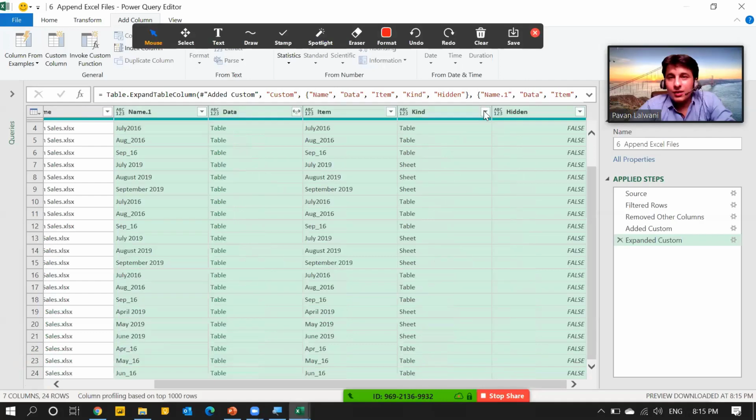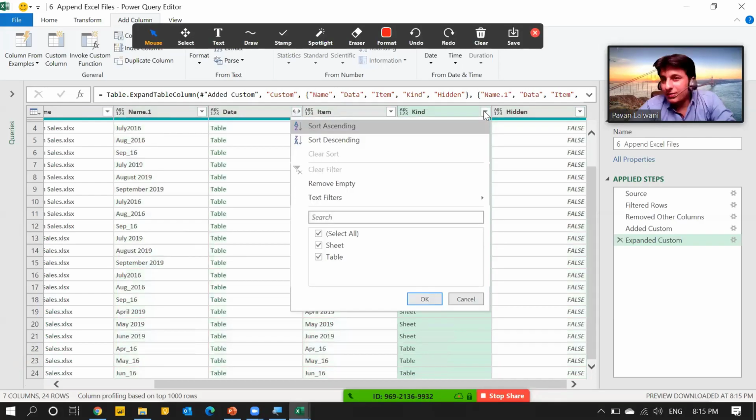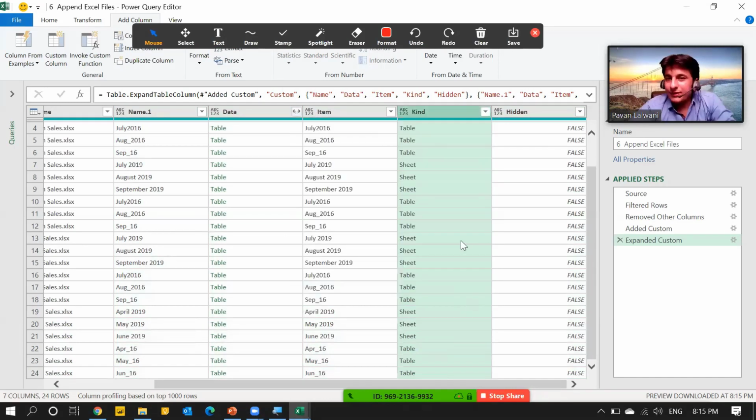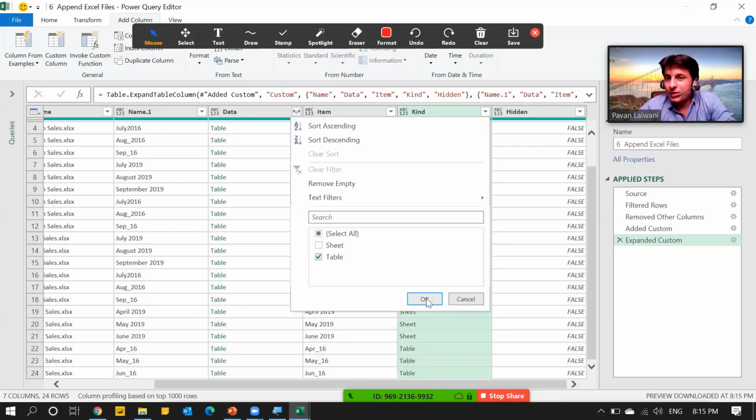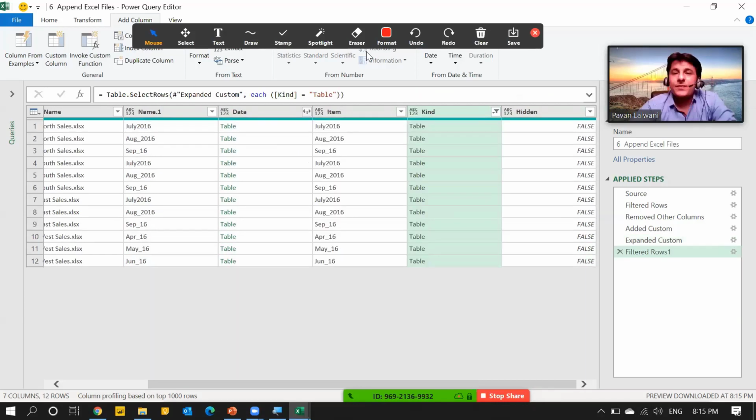So there's a column named kind column. I'll just click on the drop down and deselect this sheet and just keep only table. Cancel. You see, only this column will help us to understand whether it's a table or a sheet. So click on the drop down and select only table. Now I'm on the track. Okay, so these are 12 records. If you see, 12 tables.